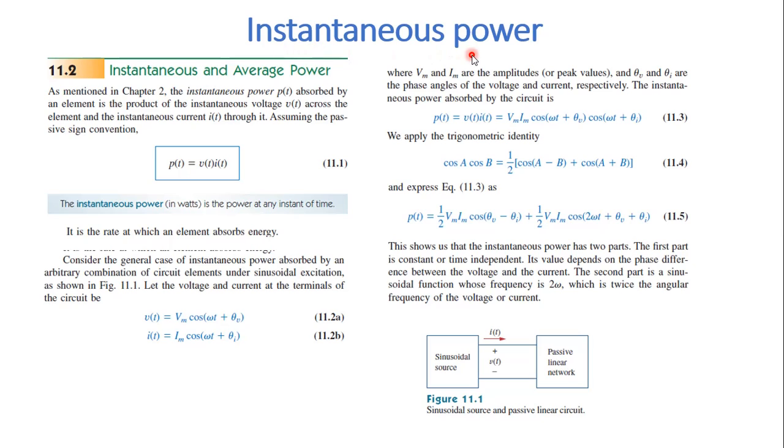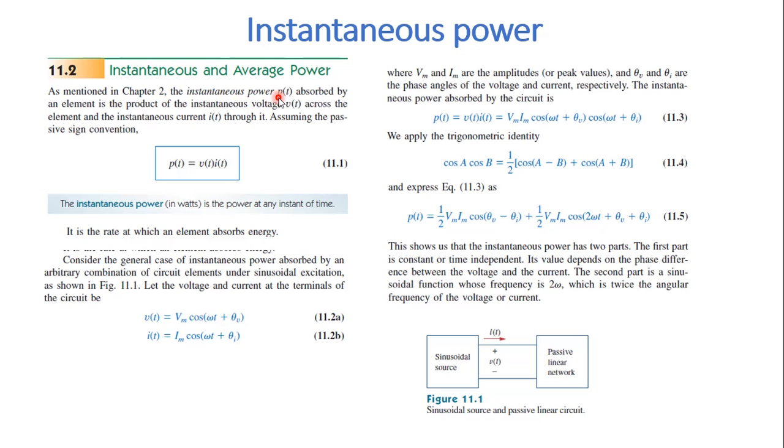Now instantaneous power is the power at each and every instant of time. You can see the definition here. The instantaneous power, with unit watts, is the power at any instant of time. So at each and every instant of time, what is the value of power? That is what instantaneous power means. We know power is the product of voltage and current.